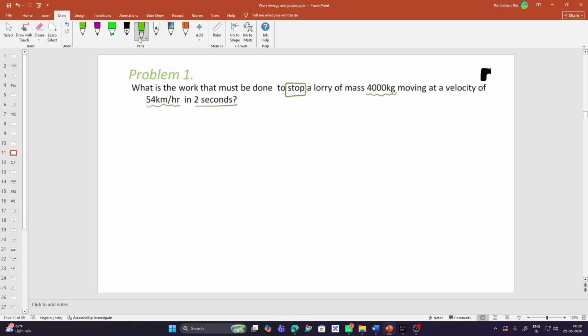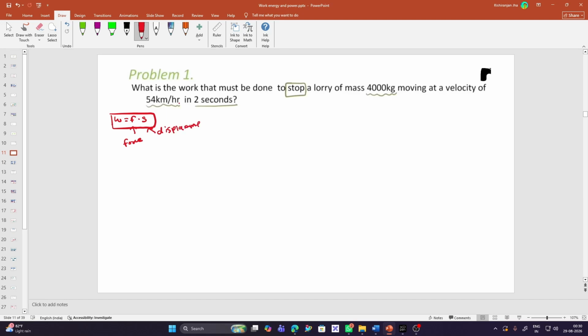We can clearly see that work is equal to force times displacement. We already know this. So in order to solve this numerical, we need the force and we need the displacement.